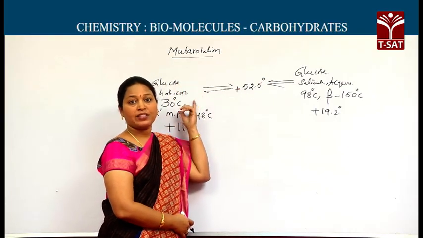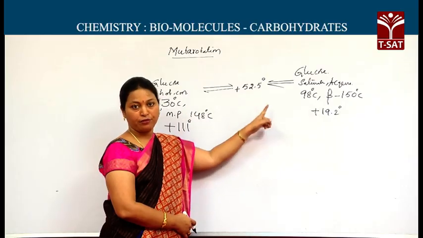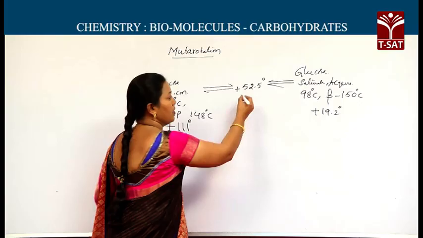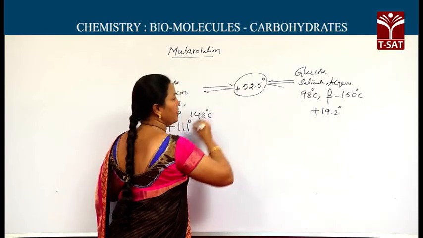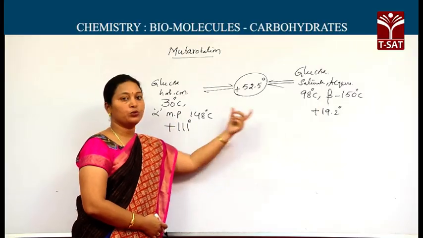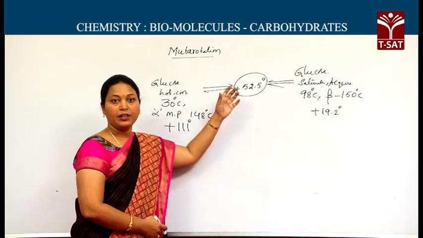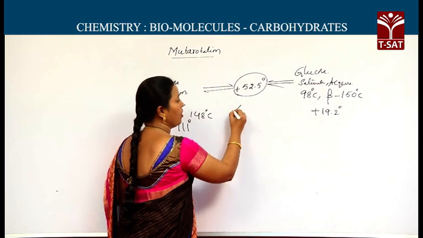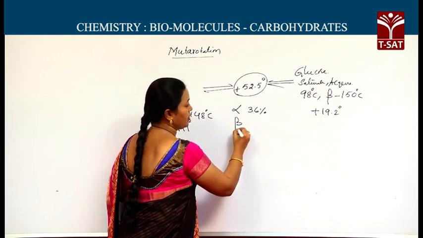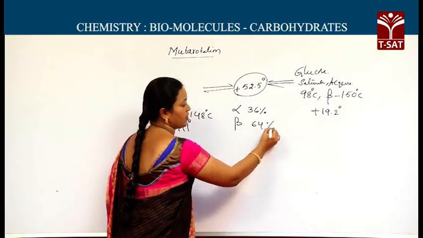This change in specific rotation of two different forms to 52.5 at equilibrium shows the existence of two different forms. At equilibrium, the mixture has alpha form 36% and beta 64%.